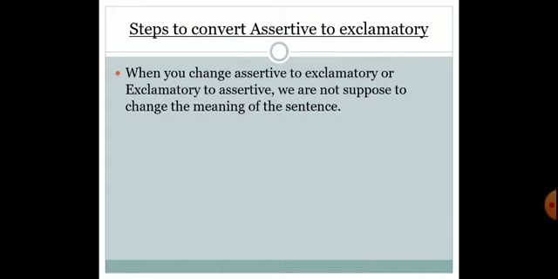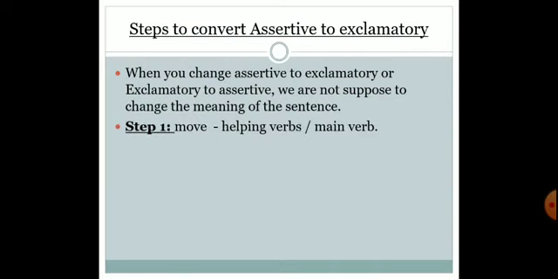When you change assertive to exclamatory or exclamatory to assertive, we are not supposed to change the meaning of the sentence, but which things you are supposed to keep in mind. We will be using 3 rules. Yes, over here you are supposed to follow 3 rules when you change from assertive to exclamatory. Step 1.